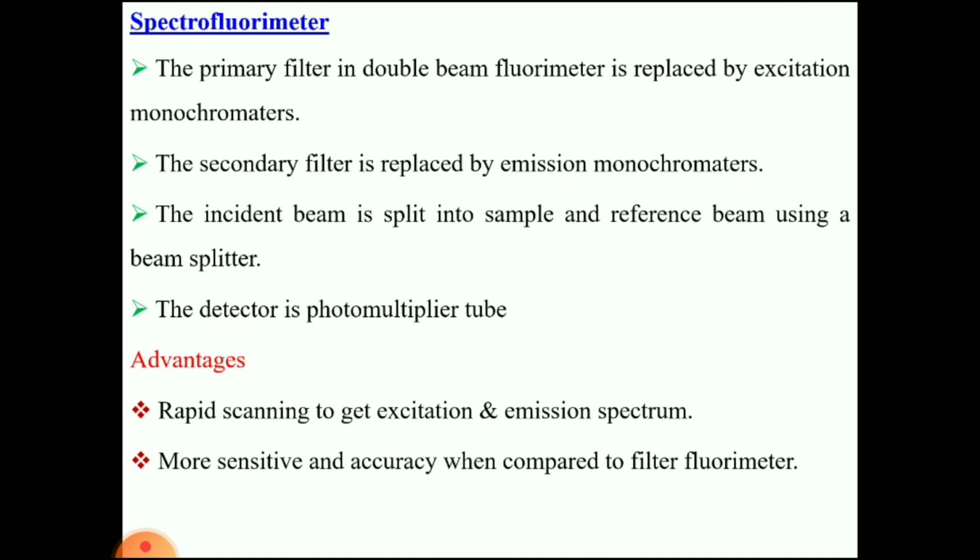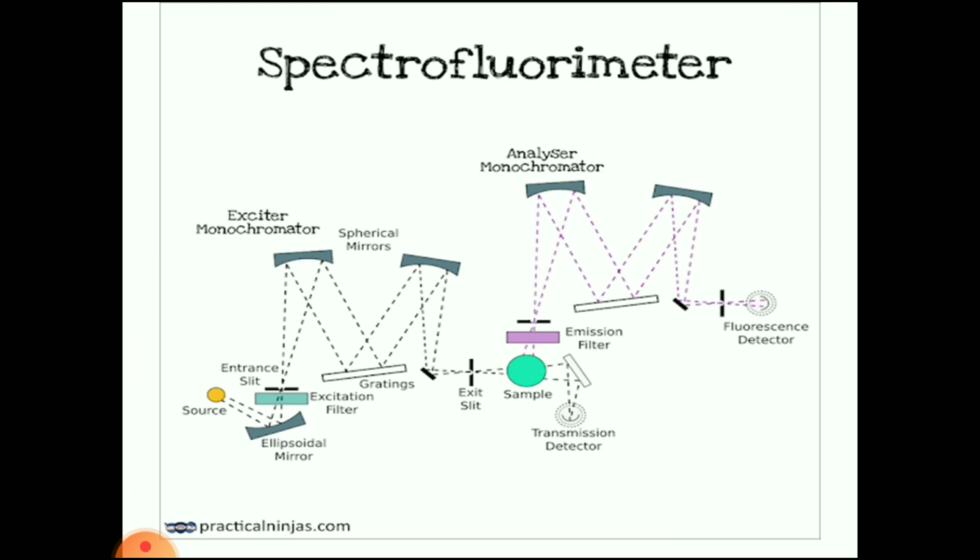So the advantages: rapid scanning will happen, and we are getting more sensitive and accurate results compared to the fluorimeters which are having filters. The spectrofluorimeter, which is having the monochromators, is the more sensitive one, and more accurate results we are getting from it compared to the fluorimeters which are having filters like the primary filter and secondary filter. So this is one schematic diagram of a spectrofluorimeter.